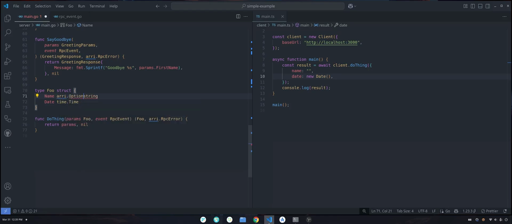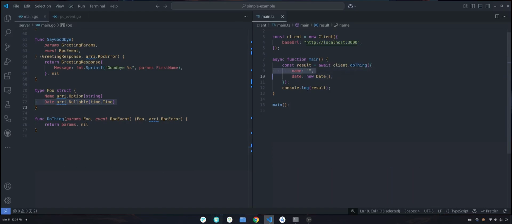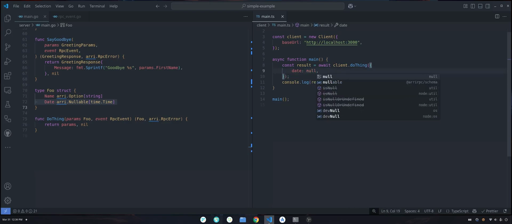We have an option type, and we also have a nullable type. And the difference between these is that an option type can be omitted from the payload, while a nullable type has to be present in the payload, but it can be set to null. So if I hit save on this, what you'll see is that I'm not getting any type errors here, but I could just delete the name field and it's allowed. While this one now, date can be set to date, or it can be set to null.